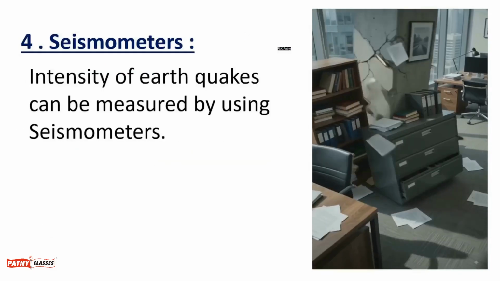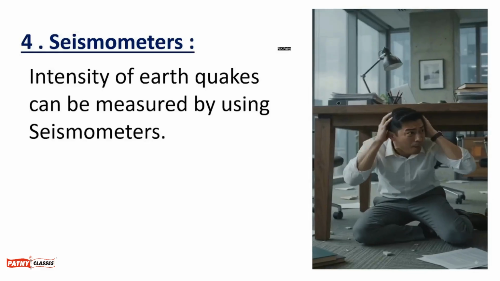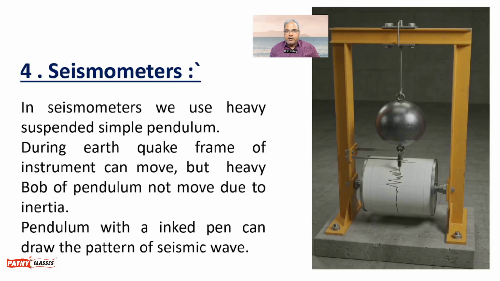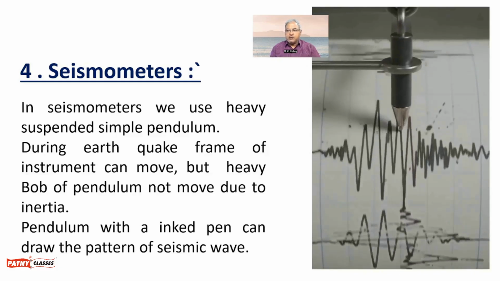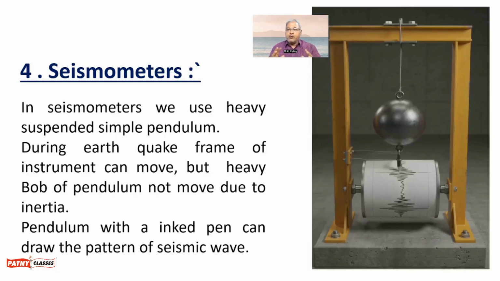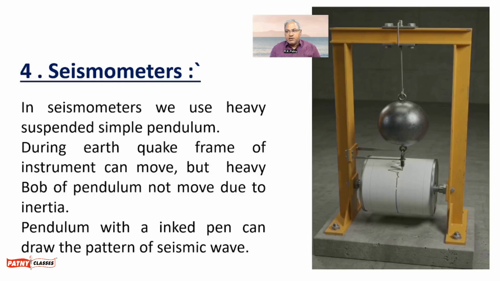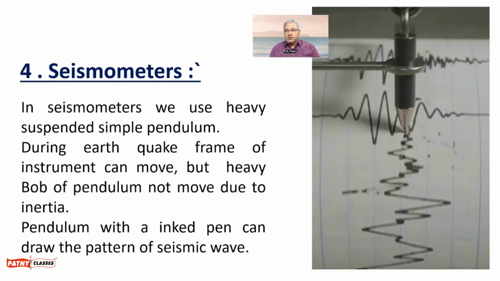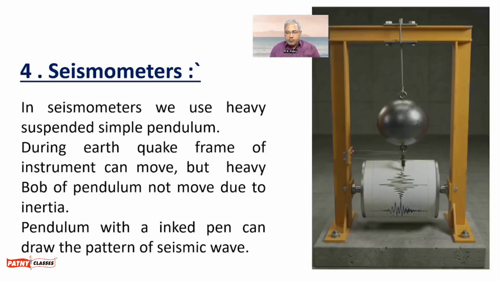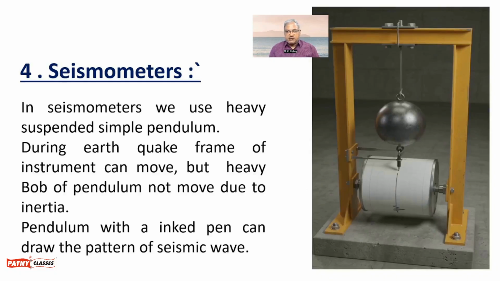The intensity of earthquakes can be measured by using seismometers. In a seismometer, we use a heavy pendulum. This heavy pendulum cannot move. What is the reason? Because of inertia. But the frame shakes.